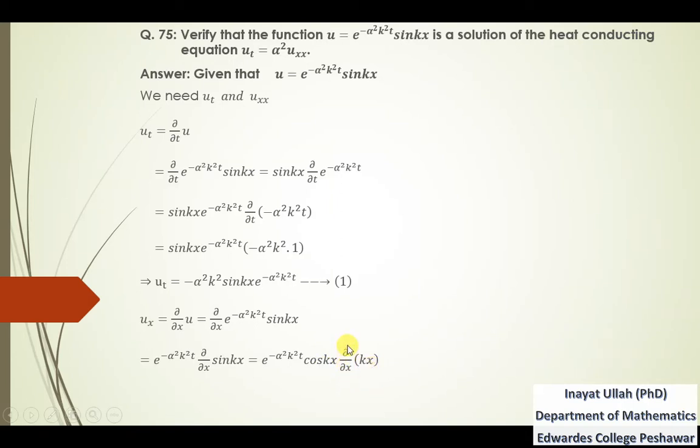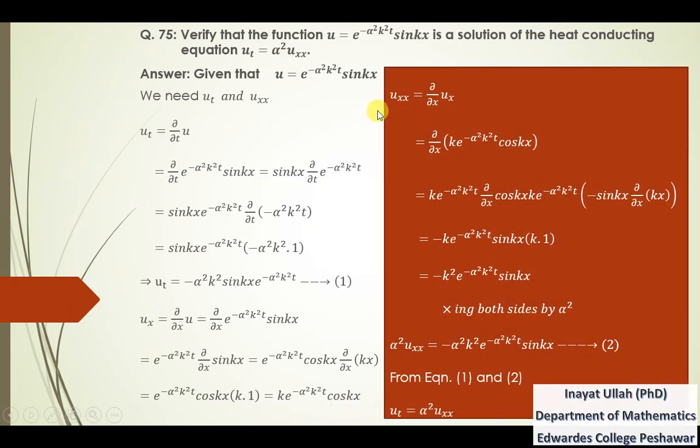Now that is the partial derivative with respect to x, so k will be kept constant, and the derivative of x is 1. So that's why we have written k into 1. Now k will be written in the front of this term, so that is the first partial derivative of u with respect to x.